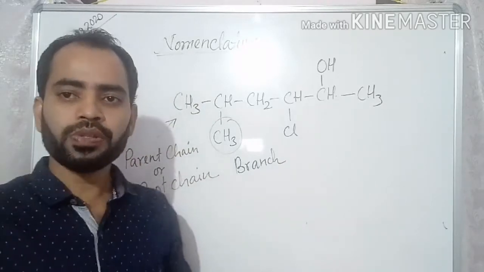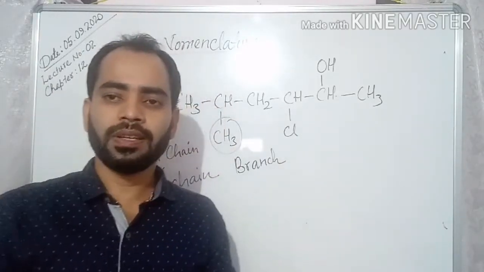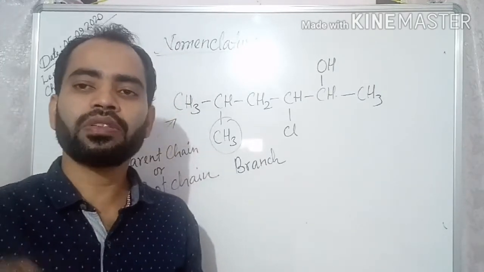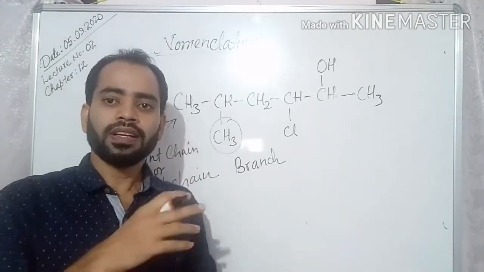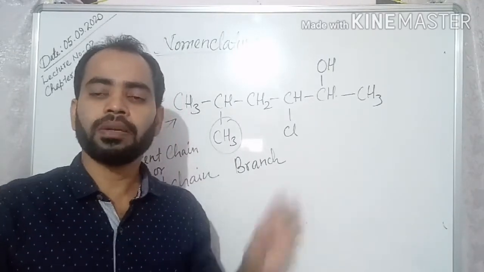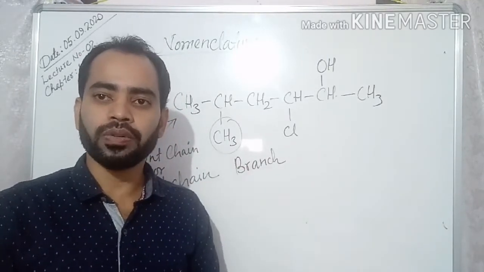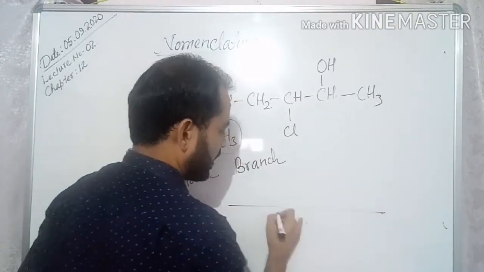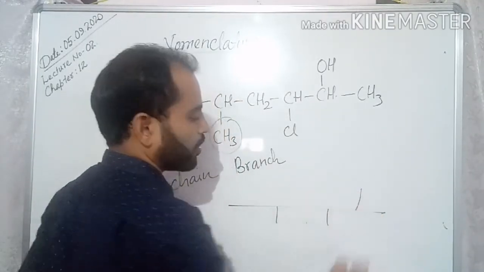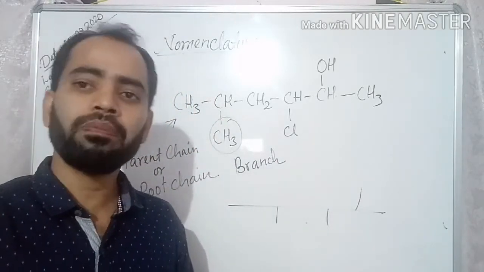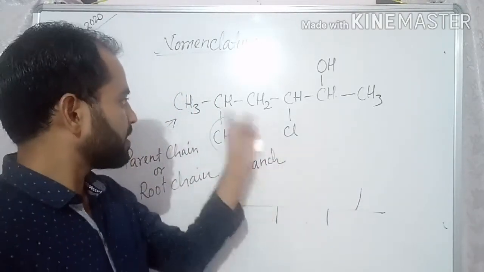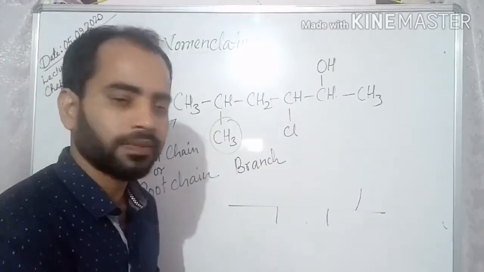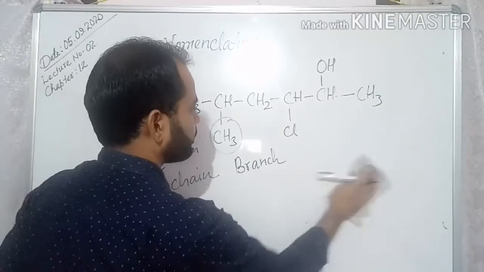Just like suppose there is a road from this place to a place about 300 kilometers away. The main road is called the parent road, and the smaller roads which originate from the main road are called branch roads. Like this, here also this is the parent chain and these are the branch chains of carbon.